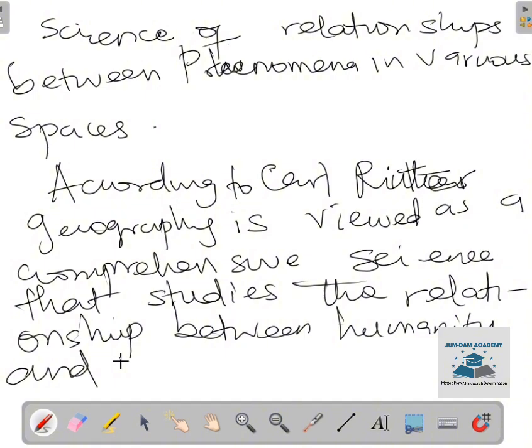So this is the definition of another scholar. From these two definitions, we can see that geography is all about understanding how the world works, understanding the relationship between humans and different environmental conditions, different natural processes.